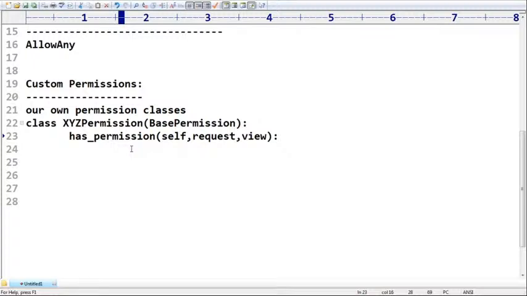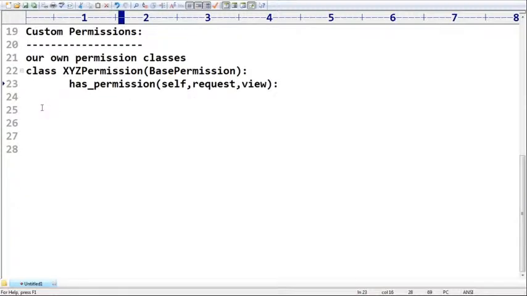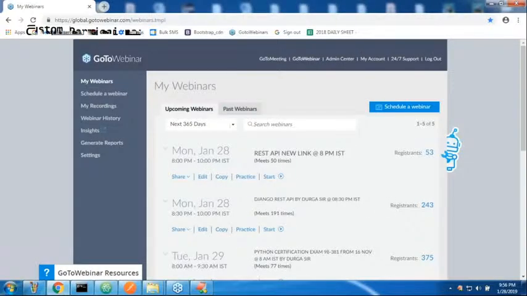So what is the code we have to take care of? Very simple, sir. You have to observe that. Let me go to our same example, the REST API app. What is the last example we covered with the REST framework?